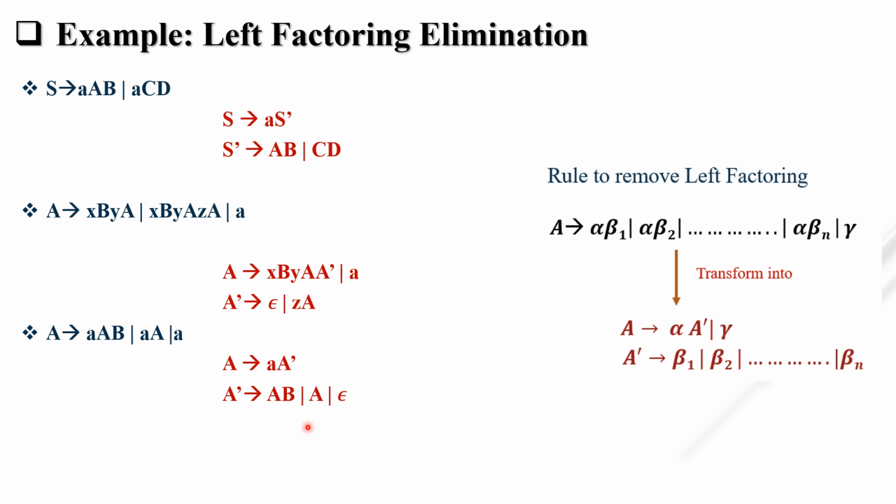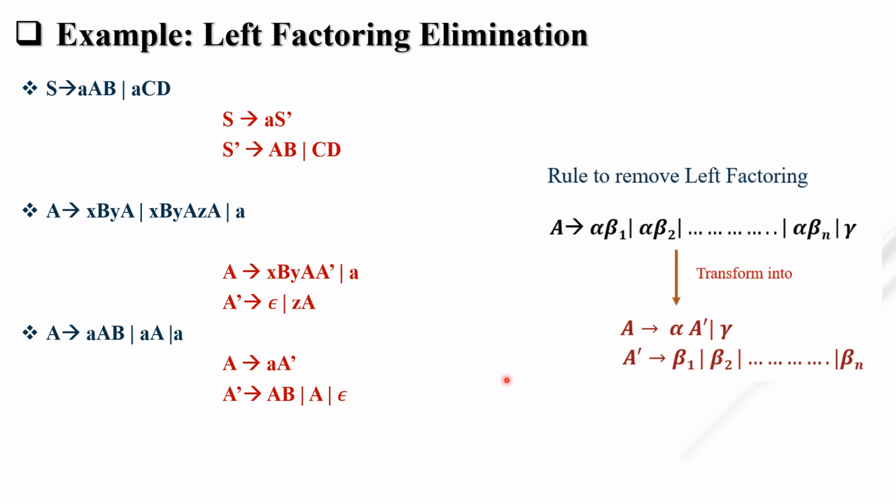Okay, this is interesting. First what we do, this small a is our longest prefix, that's why we remove this. After removing this, we get this grammar. Okay, after getting this, you can clearly see that there is the same prefix, that is capital A. Then you have to remove this capital A also, because top down parsing does not handle left factored grammar. Okay, so what is our alpha? Capital A. So what is our beta? Beta 1 is capital B. Beta 2 is null. What is your gamma? Null.